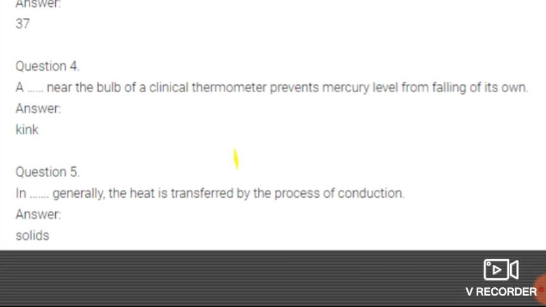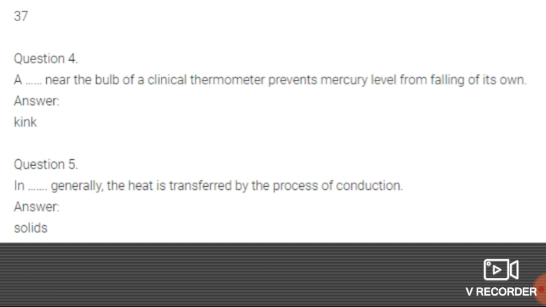Now the next question. In dash, generally the heat is transferred by the process of conduction. Okay students, all of you know what we mean by conduction. The transfer of heat through solids is conduction. So in conduction a solid is required. Whenever heat is transferred from one solid object to another solid object, we can say it is the conduction of heat.